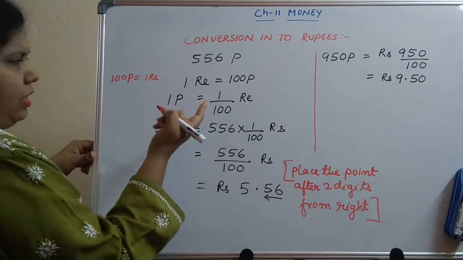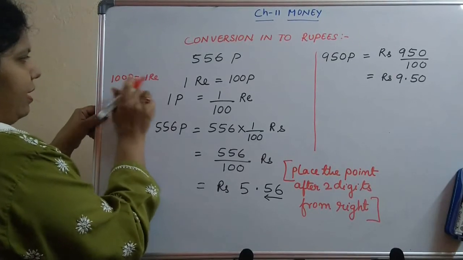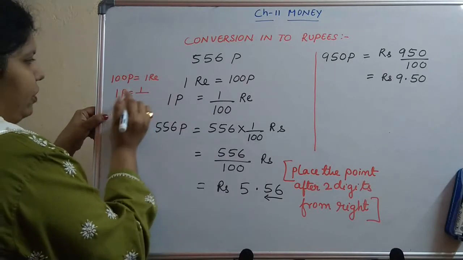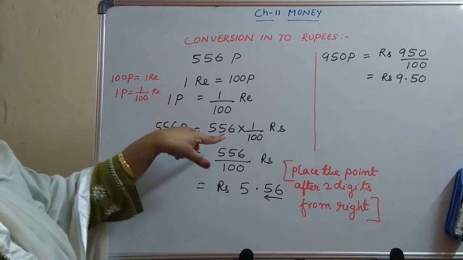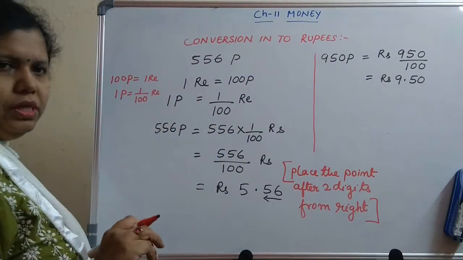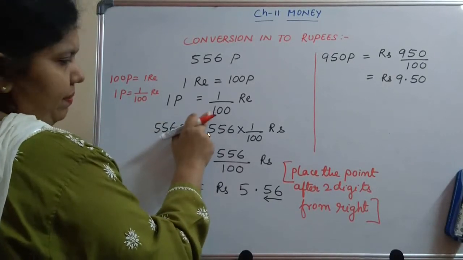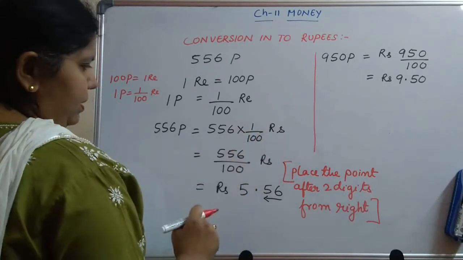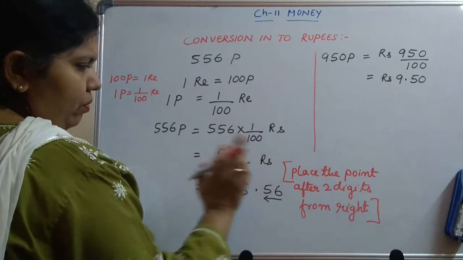So the unitary method you must have known. If I take out 1 paisa, this 100 will go and get divided with this. Always the right divided by left. So 1 by 100 rupee it becomes. I hope you all have understood how this has come. So if we are talking about 556 paisa, then this 556 paisa will get multiplied with this 1 by 100 and it will become 556 into 1 by 100 rupees, that is equal to 556 by 100 rupees.